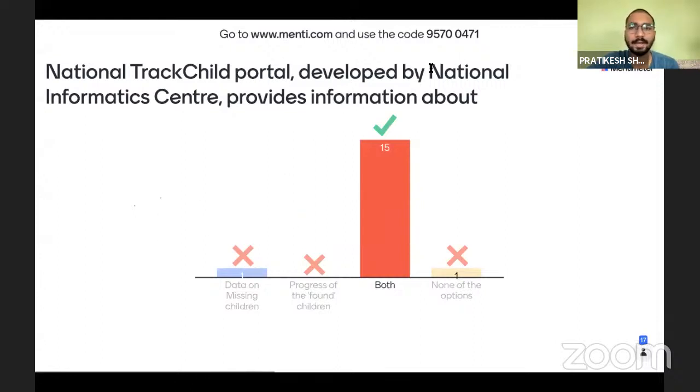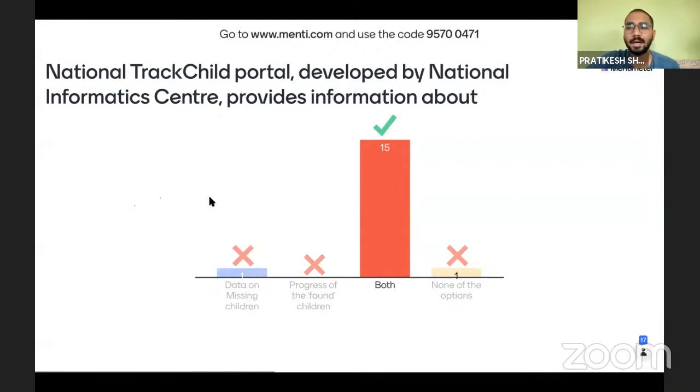As you know, the National Informatics Center is NIC. When you go to any government website, you might have observed that at the bottom of the website, they mention it was developed by the National Informatics Center. So this portal was also developed by NIC. This provides information about both missing children and the progress of found children.